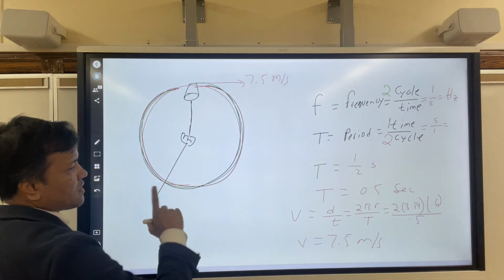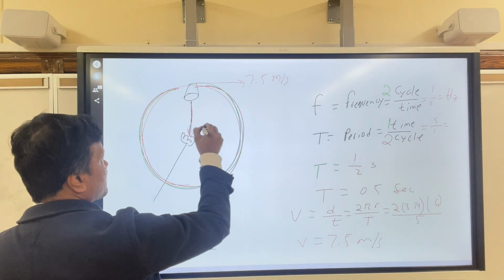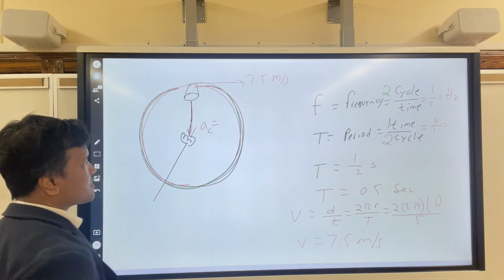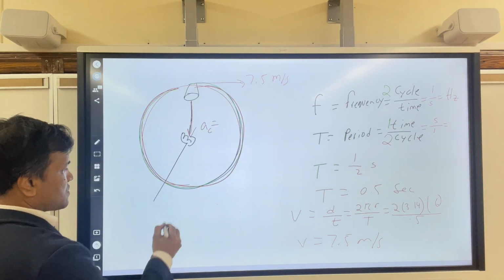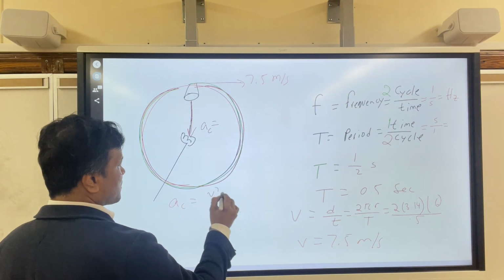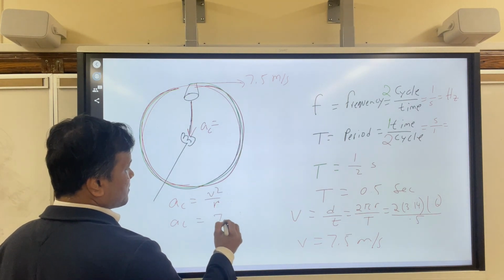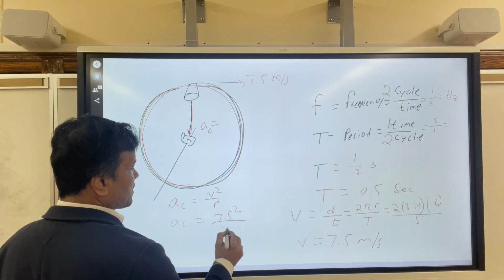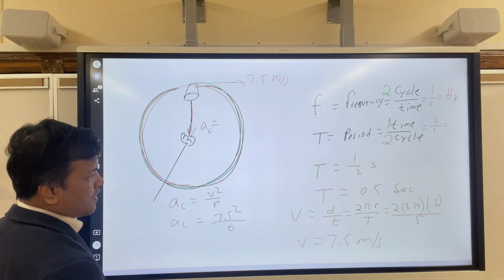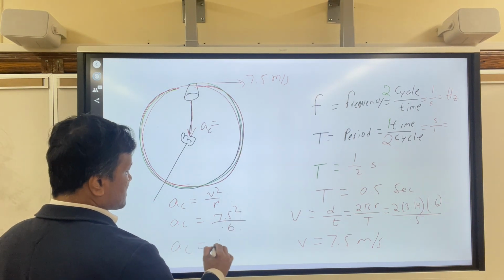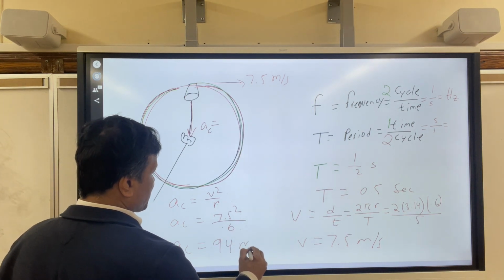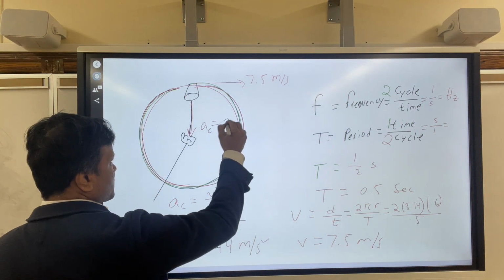Now we want to find the centripetal acceleration. How much is the acceleration to the center? So centripetal acceleration is v squared over r. That means v squared is 7.5 squared, and r is 0.6. So centripetal acceleration is 94 or 95 meters per second squared. This is just too much.